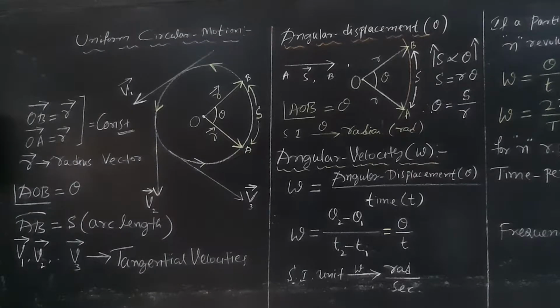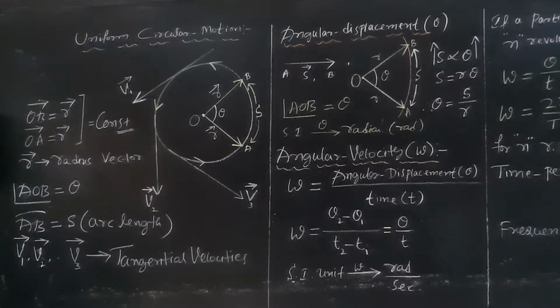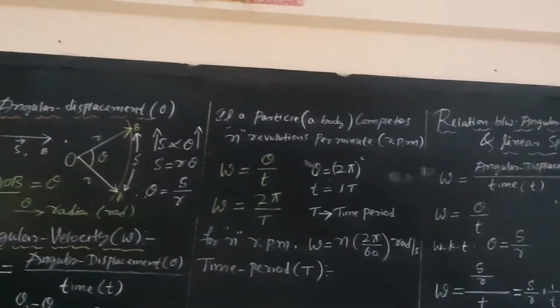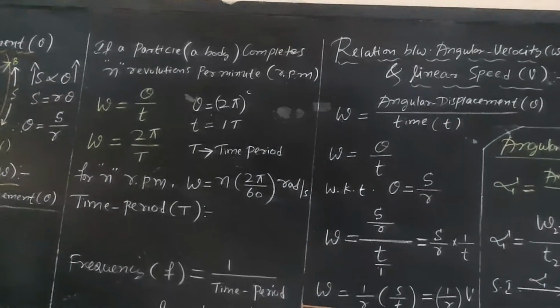Theta is measured in radians, time is measured in seconds, therefore radian per second is the SI unit of angular velocity. So now we'll move on to the next concept.